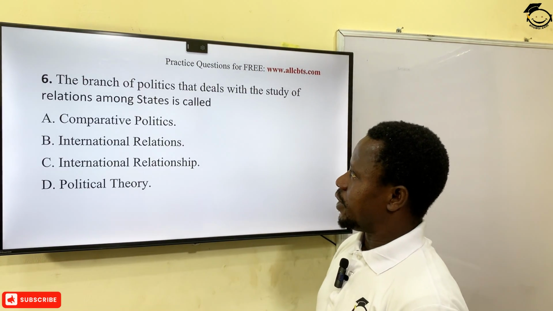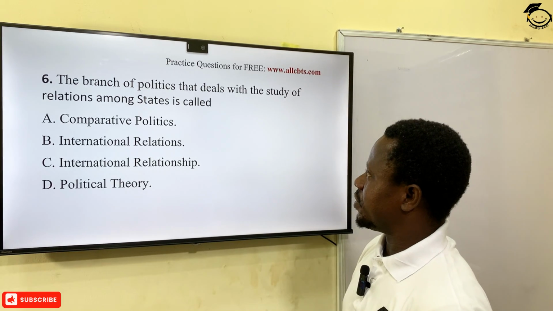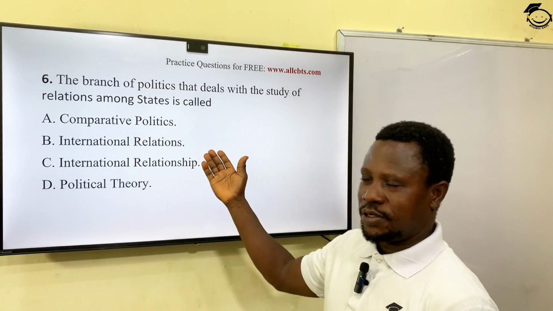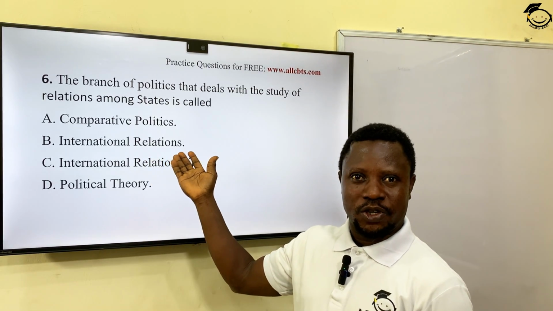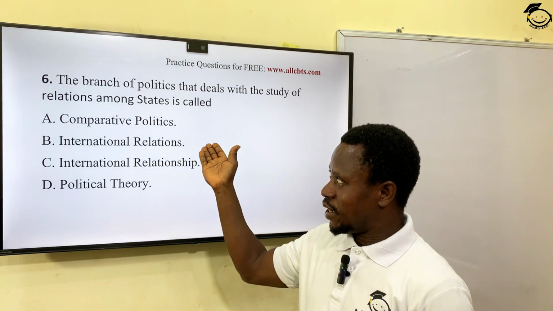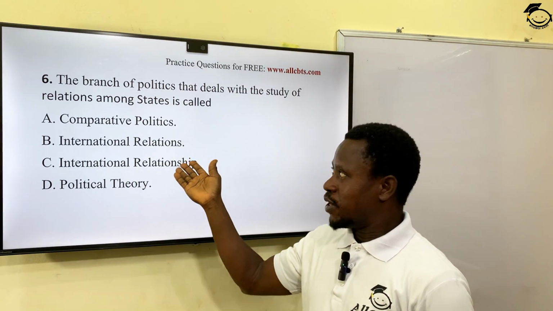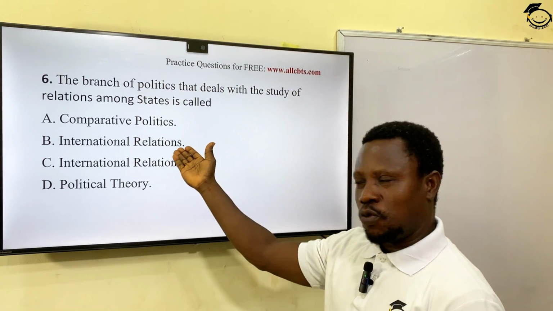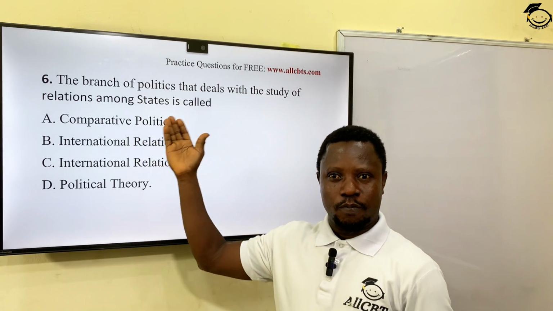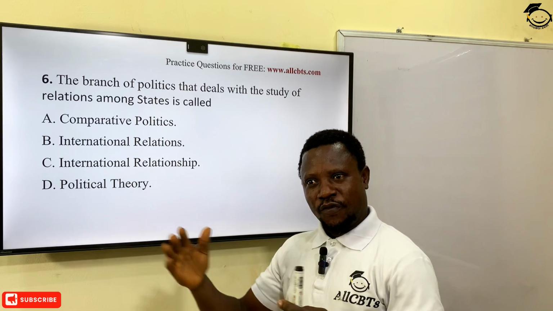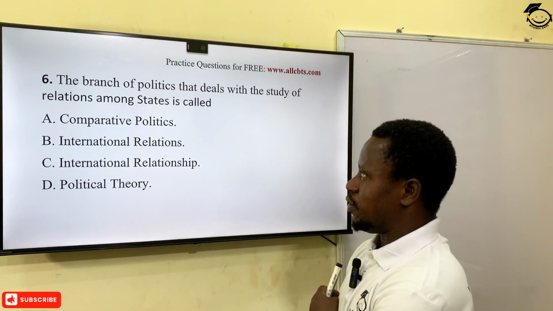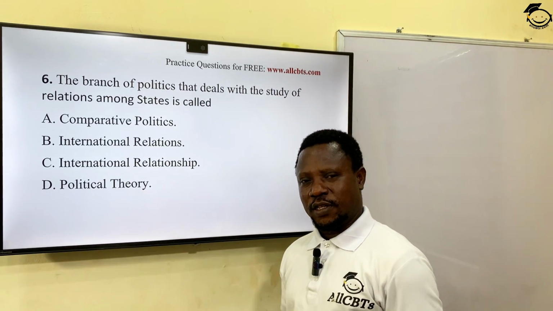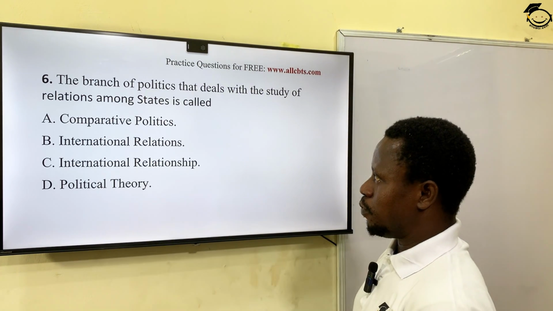Okay? Next, the branch of politics that deals with the study of relations among states is called what? We just answered this question in number 2. The number 2 question we answered is being repeated here again. You can see duplication of questions in another perspective. So, like I said in the number 2 question, the answer is comparative politics. When you compare two different political systems, we call it comparative politics. When you look at the interrelationship between different states, we call it comparative politics.